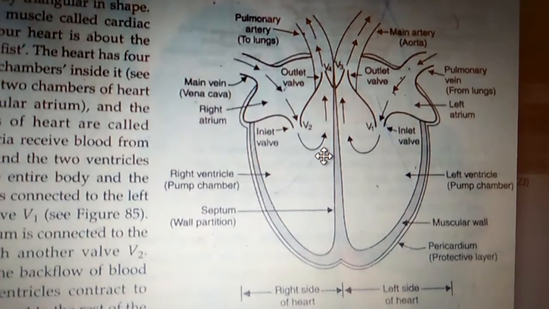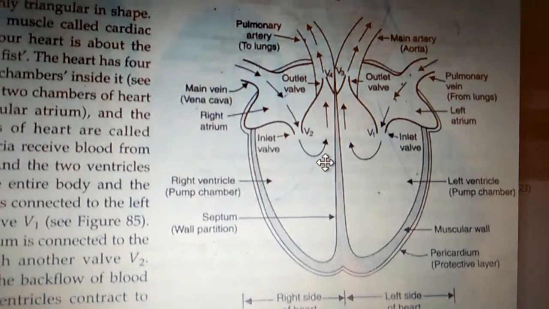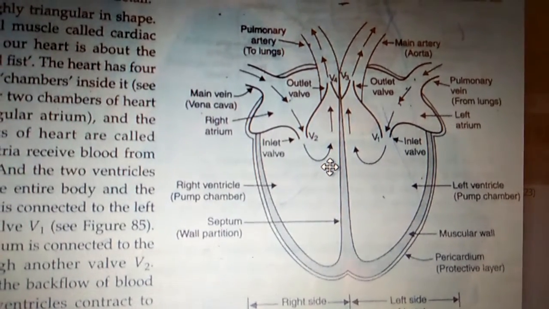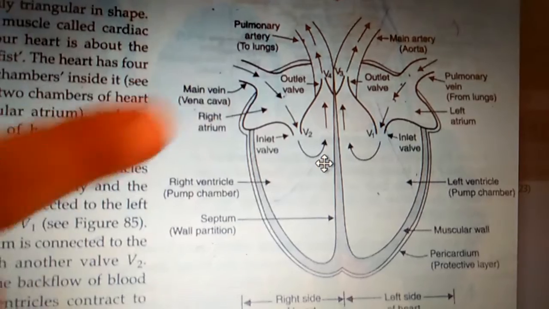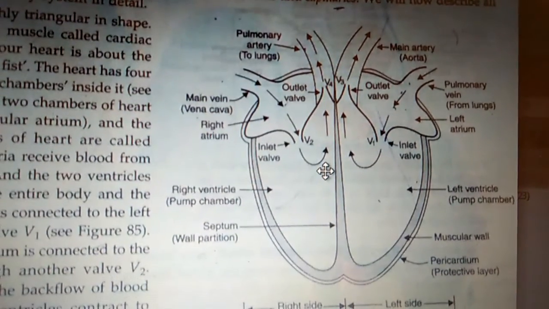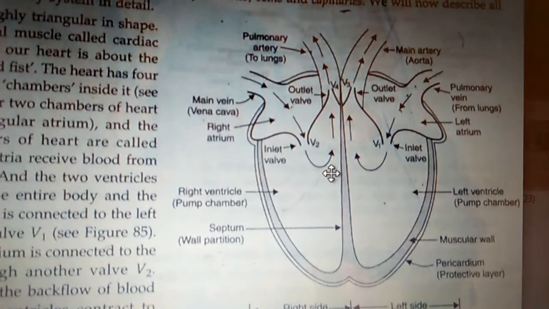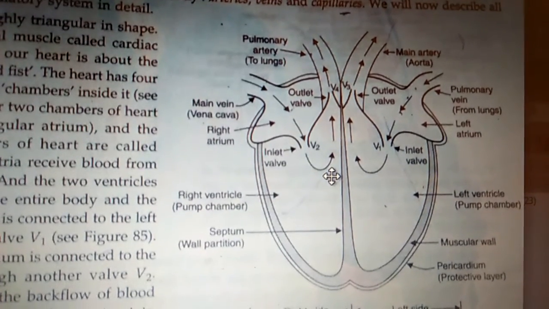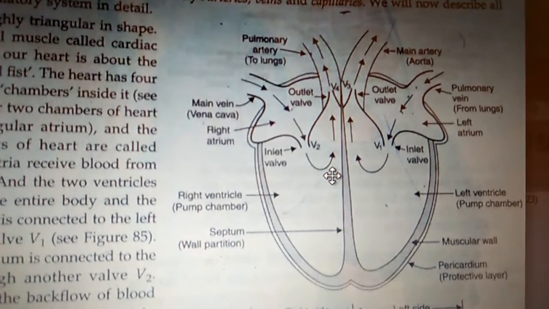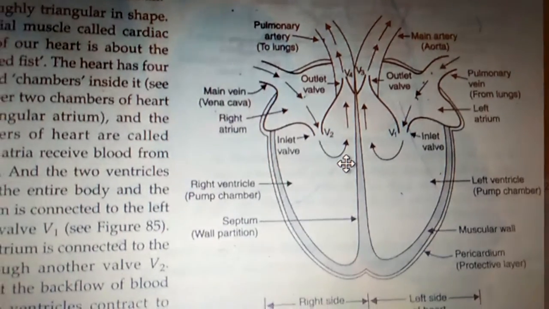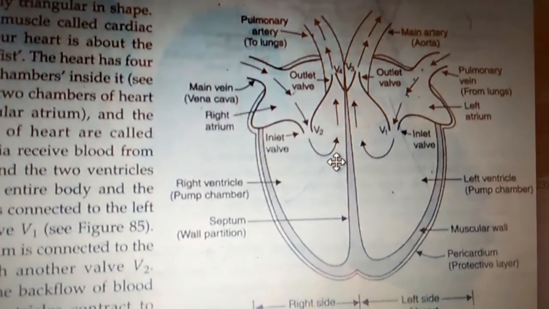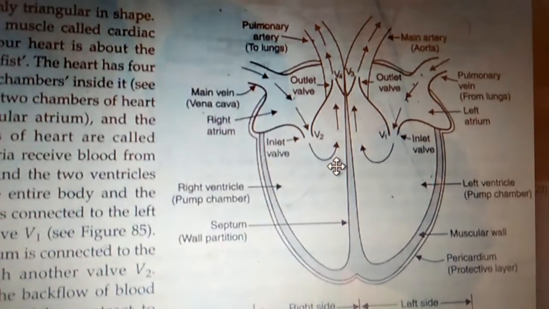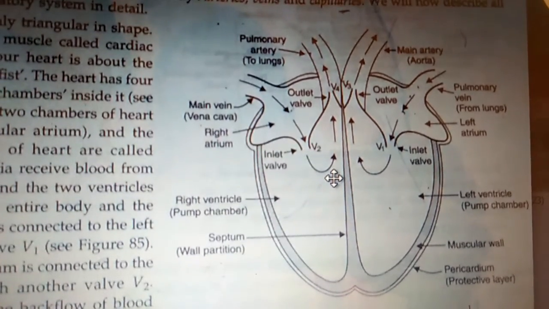Now the human heart is divided into four parts. If we observe here, the upper parts are called the atria, and the lower parts are called the ventricles. The upper part in plural is atria, singular is atrium. So there are a total of four chambers in the human heart. The upper ones are called the atria, and the lower ones are called the ventricles.